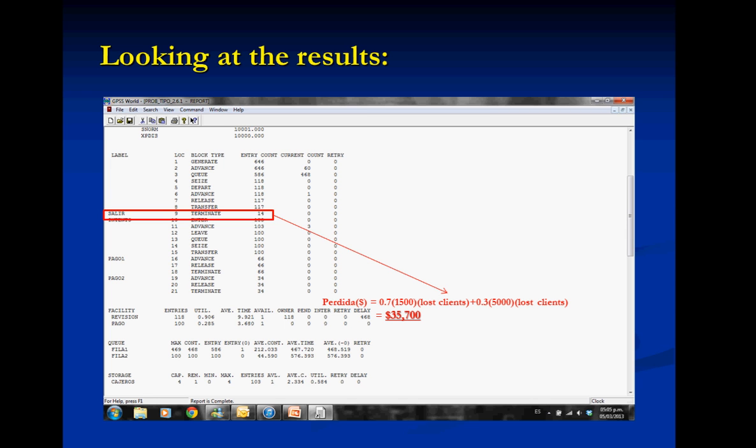If we multiply this by 25, which are the days that the government works in a month, it's a lot of money. We can get another cashier. We can do a lot of things to improve and recover this amount of money.